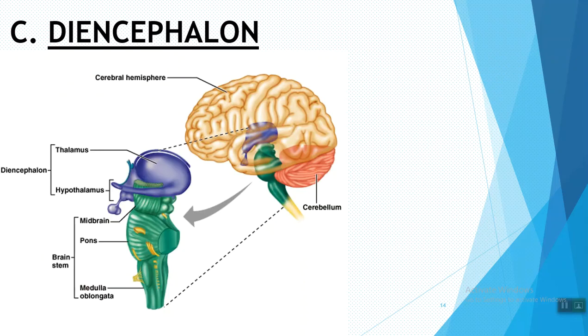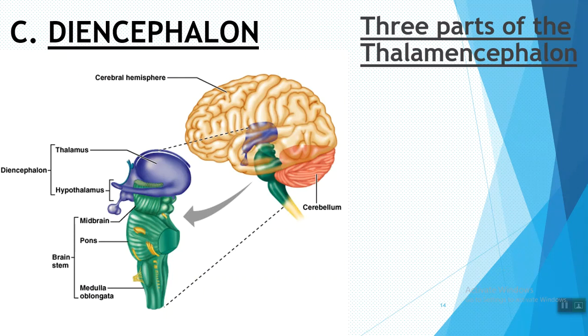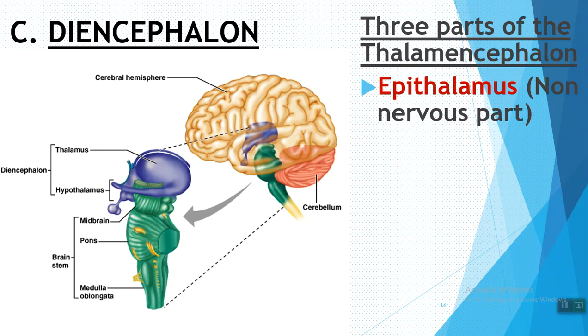Coming to the third part of the forebrain, that is the diencephalon. This diencephalon is also called thalamencephalon. Here you can observe the exact location of the diencephalon in the brain. This thalamencephalon or diencephalon is further divided into three regions: the epithalamus, thalamus, and the hypothalamus.